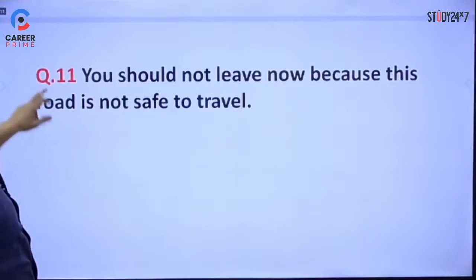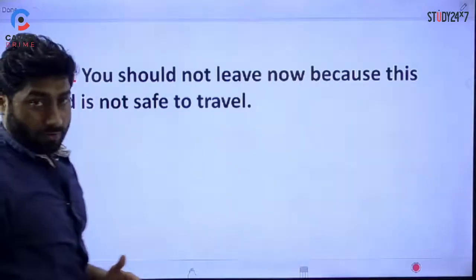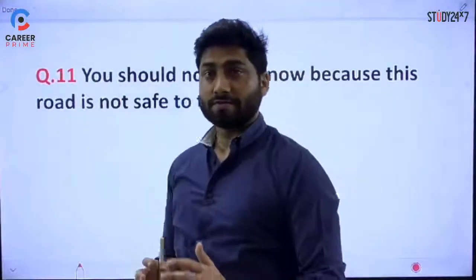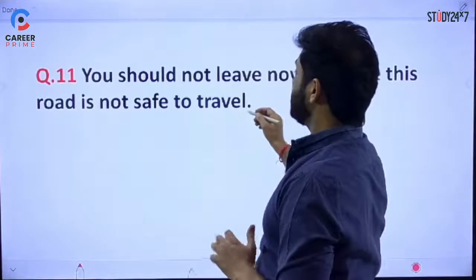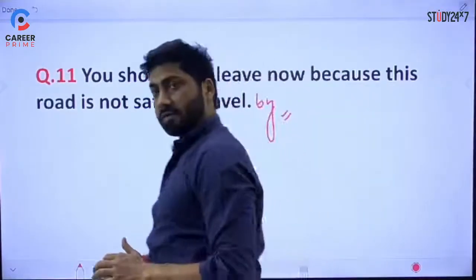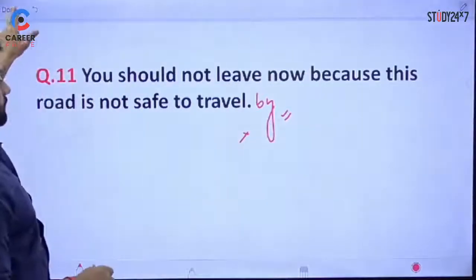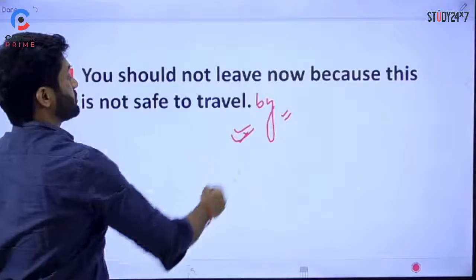Move to the next one. You should not leave now because this road is not safe to travel. This road is not safe to travel by. You travel by the road, right? So this road is not safe to travel by. Now it's correct. That is the correction.